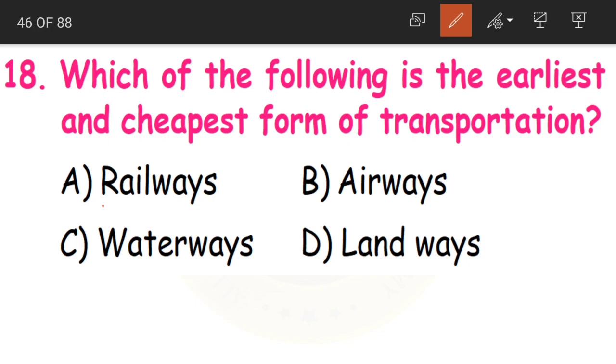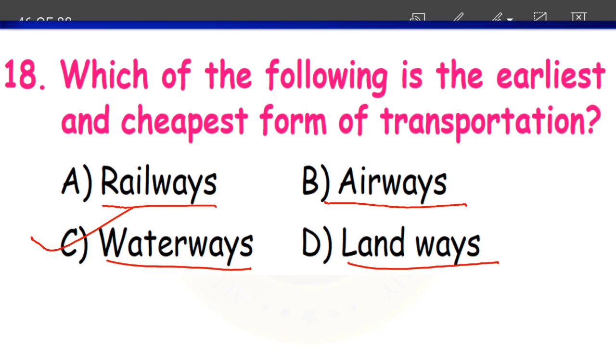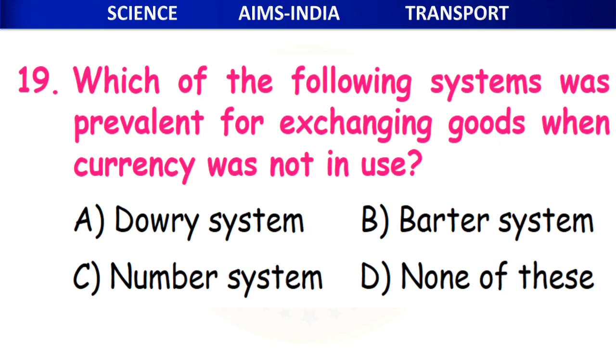Either railways, airways, waterways or landways. The answer is waterways. We have seen the pictures also. Man made boats on his own, joined logs together and sailed on the water. So waterways is the answer.